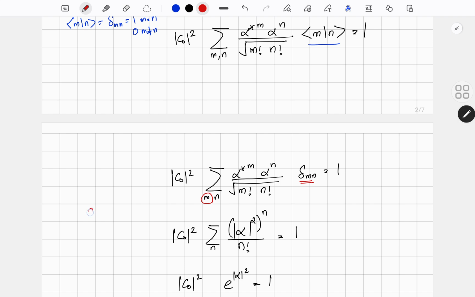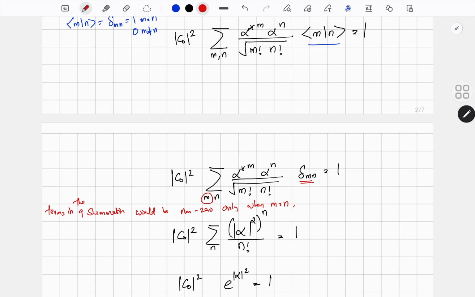So the terms in the summation would be non-zero only when m equals n, and for all other terms it would be 0.